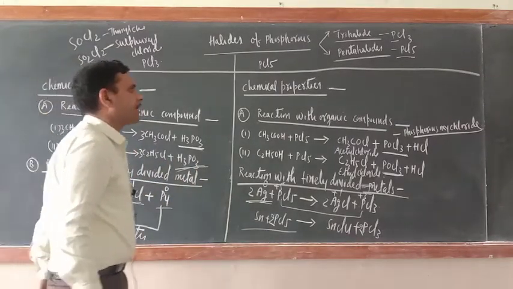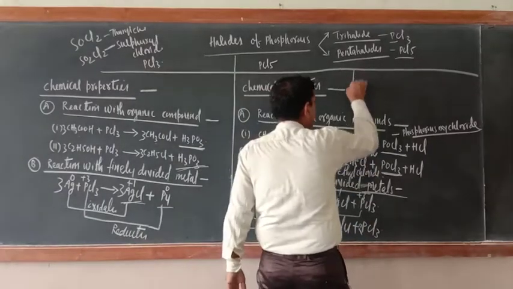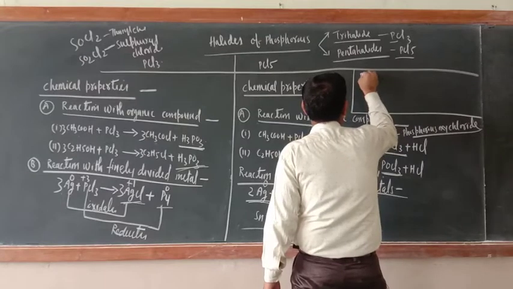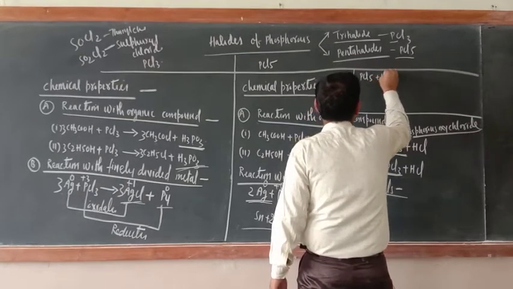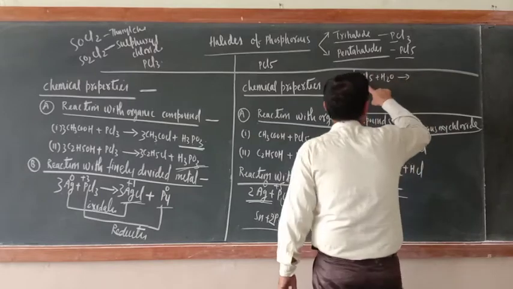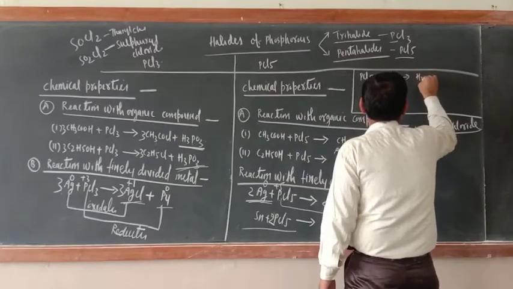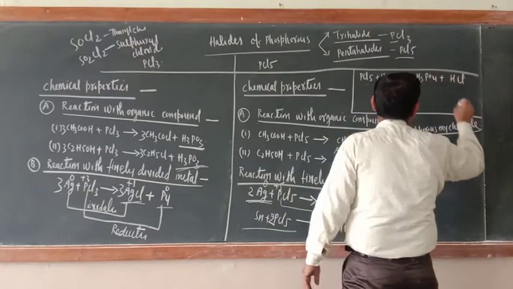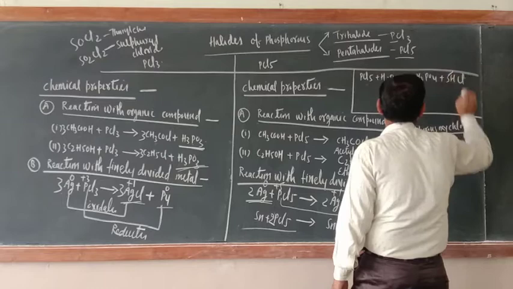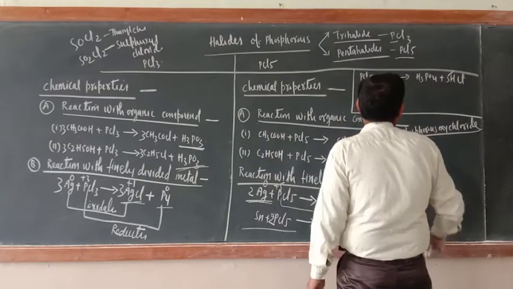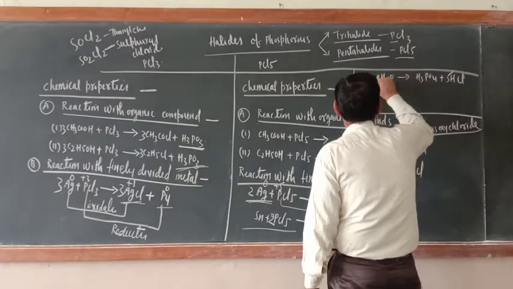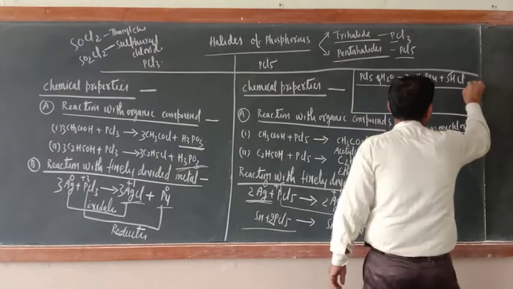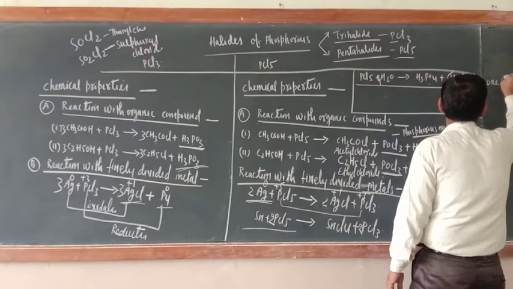Just remember one thing: when PCl5 reacts with water, generally we write PCl5 plus H2O, and we know the product is H3PO4 plus HCl. Here you will write 5HCl. Now hydrogen is 8, so here 4H2O. Number of oxygen is balanced. This is a one step reaction.